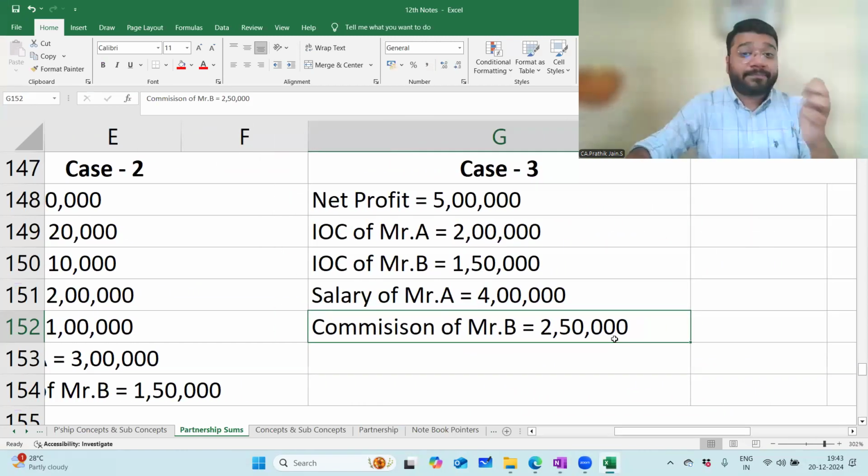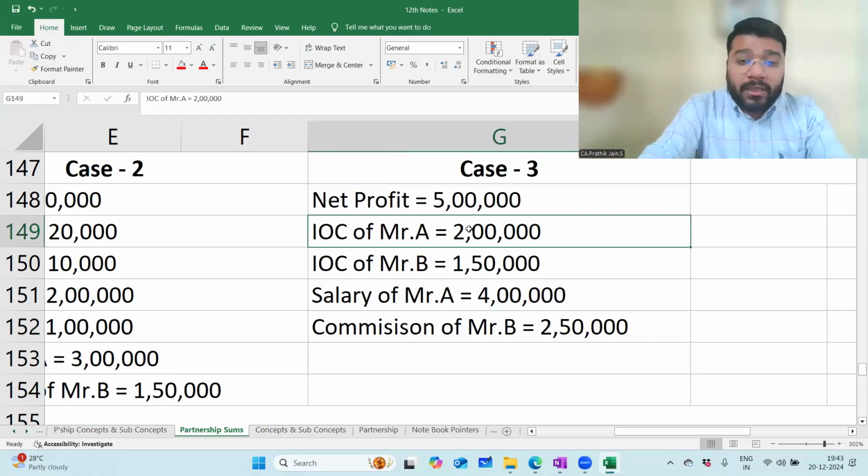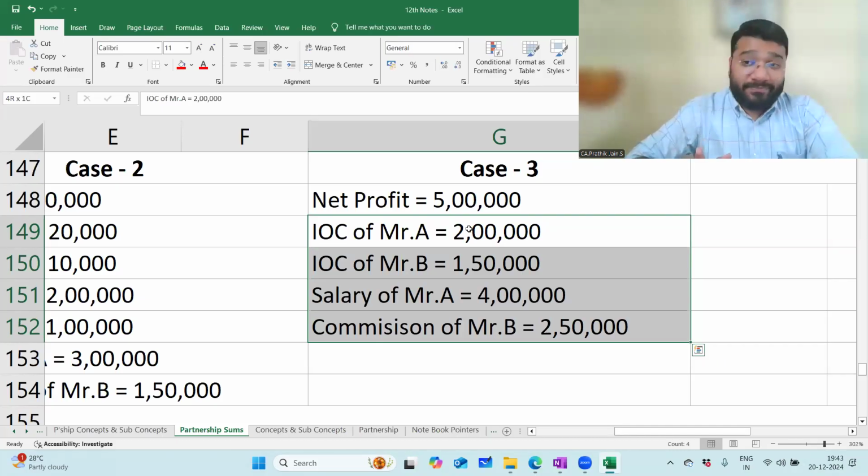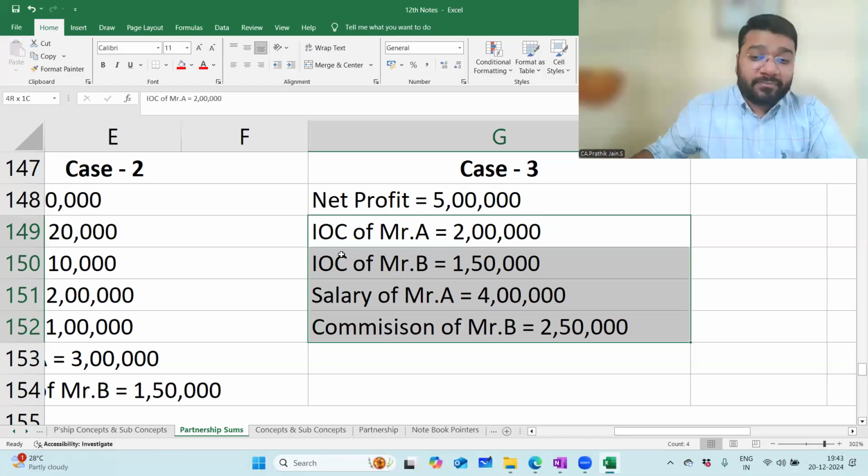Now, case 3. Net profit is 5 lakh. Please total the items of appropriation: 4, 5, 6, 7, 8, 9, 10 lakhs. Profit is less than the items of appropriation. Which case is it? Case 3. Now, what are we supposed to do? You have to prepare a tabular column and derive the ratio of appropriation.